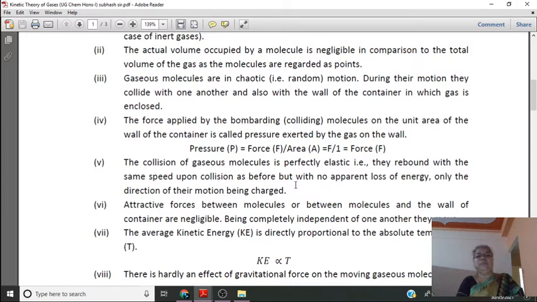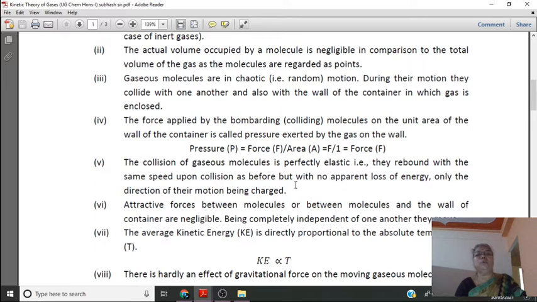Here, the collisions of gas molecules are perfectly elastic. That means when they collide with each other, their energy does not get lost; its energy remains constant.